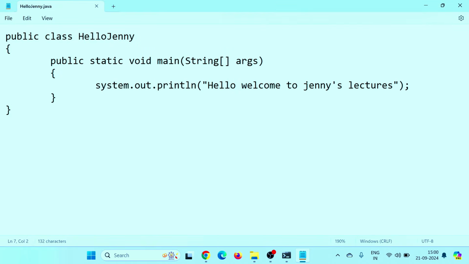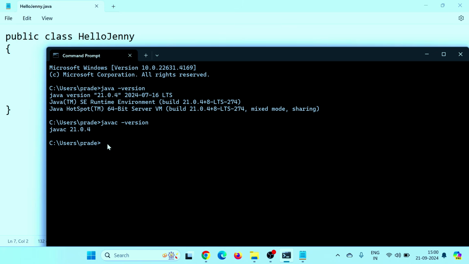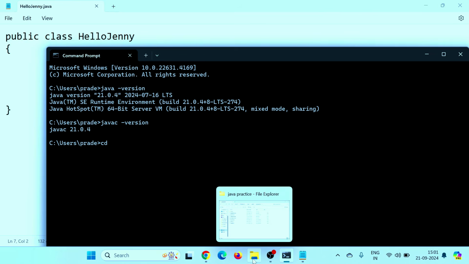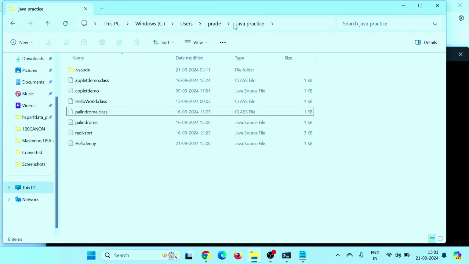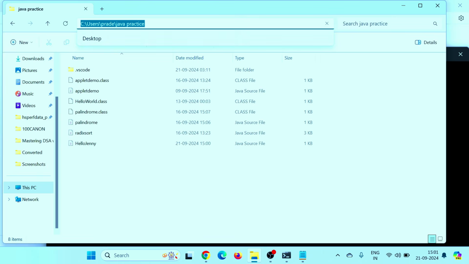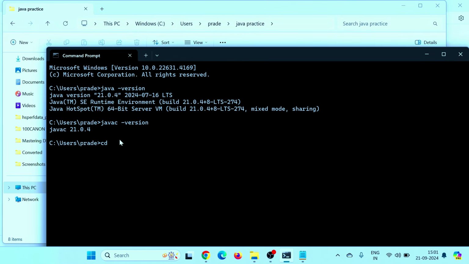Save this, and let's go to our command terminal. So the path is C users PRAD, but we want to enter that folder. We want to change the path. So if you want to change the path, then cd. And what is the path of the folder where I have my Java file? In Java practice, I have this HelloJenny. So this is the path. You have to copy this path and paste it here. Now see, user PRAD username and Java practice. Now I'm within this folder. So now using the command I can access my file.